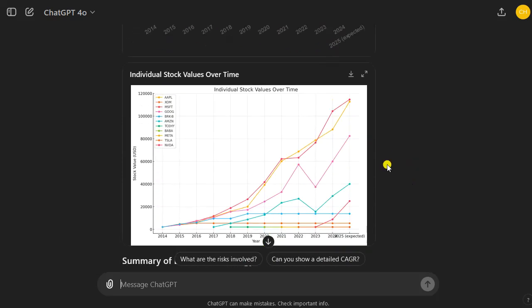Now let's look at the individual stock values over time. You see that we keep compounding the winners. This is basically the strategy here. Like Apple has been in the index for all the time. So we both purchase more Apple stock, Apple is here, the yellow chart. We purchase more Apple stock and we also let it compound. So if the stock price increases, we just let it increase and don't do any rebalancing. Don't sell any position, right? We don't sell any position. So we have no tax loss. We have no transaction loss. It's just a very passive buy and hold strategy.